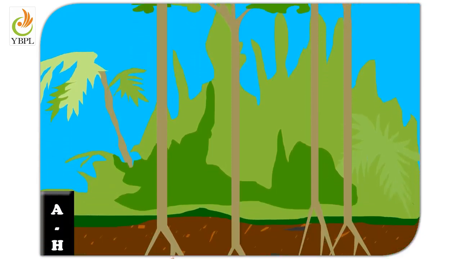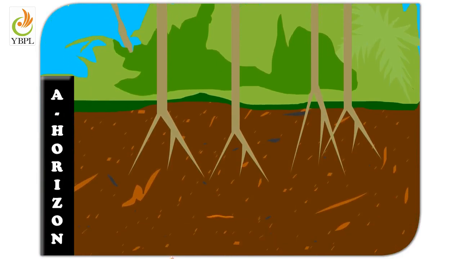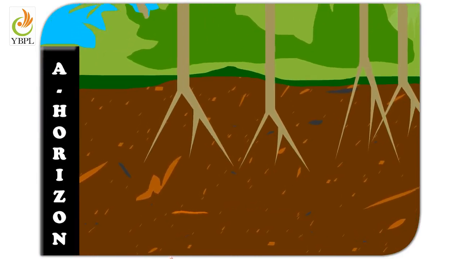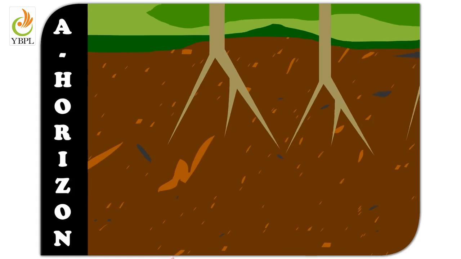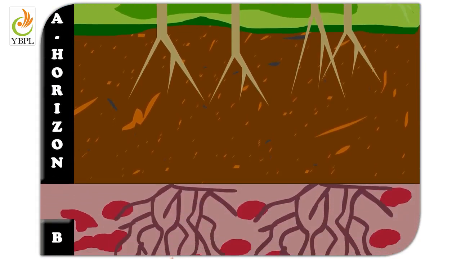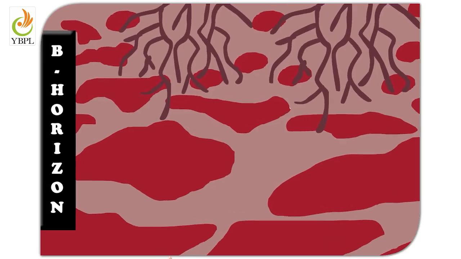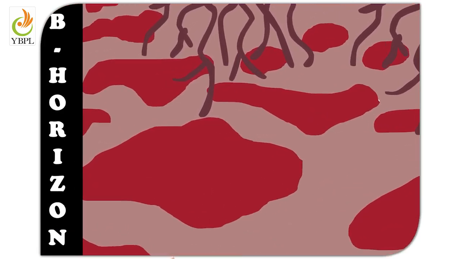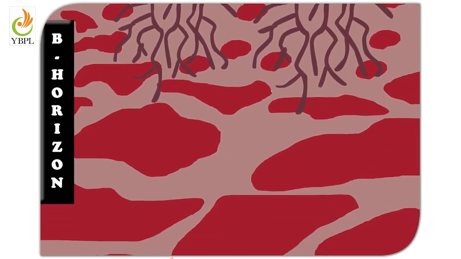The uppermost layer of the soil is the darkest in color as it is rich in humus. It is soft, porous and is a home for worms, moles, rodents. It is called the topsoil or A horizon. Just below the topsoil lies the subsoil or B horizon. It is light in color, harder and has little humus. Roots of trees reach this level.